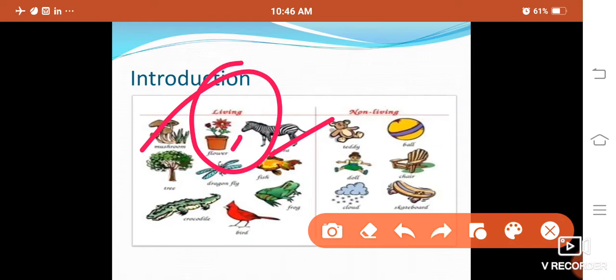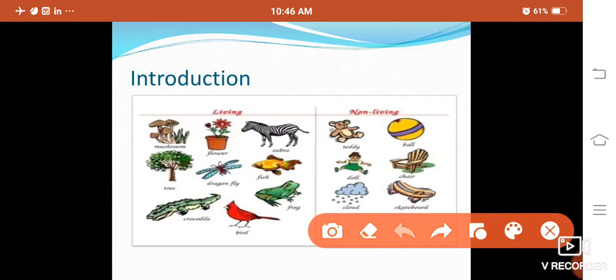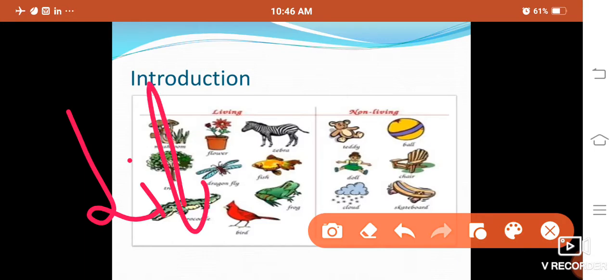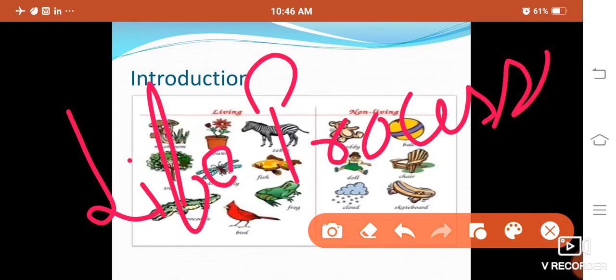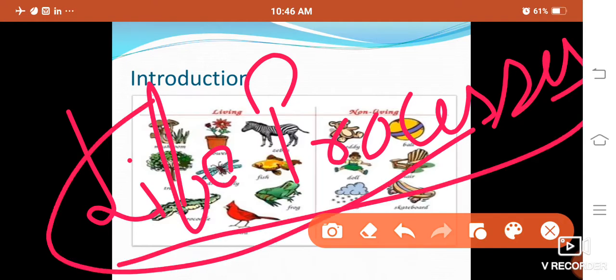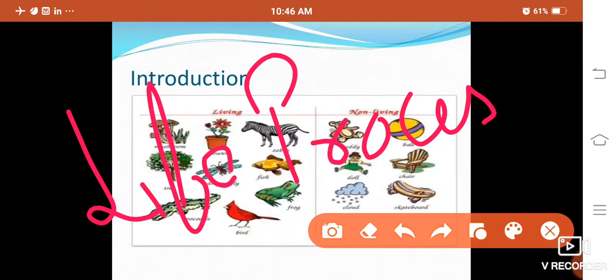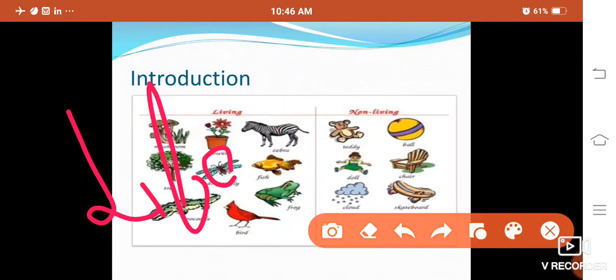Okay, so why have I shown this? I have shown this to you because what particular thing makes the difference between living and non-living things? That something is life processes. Life processes are those things which differentiate living beings and non-living things.